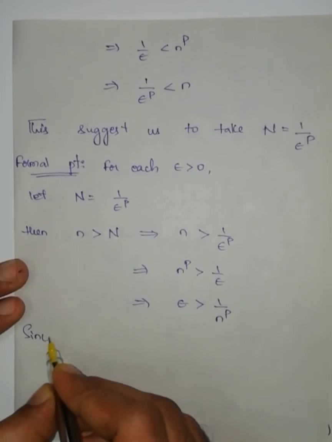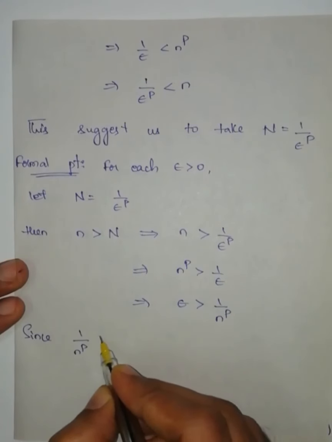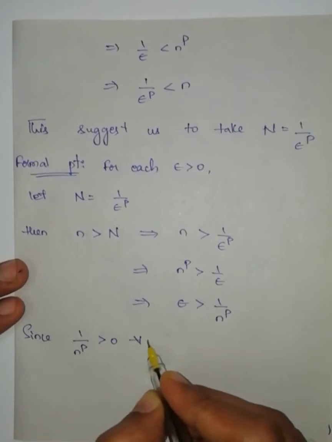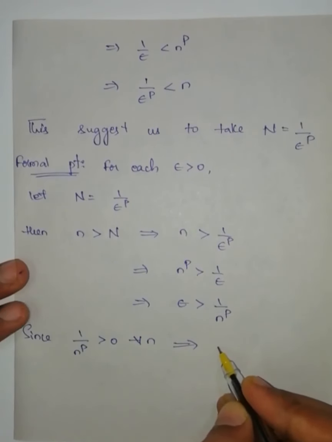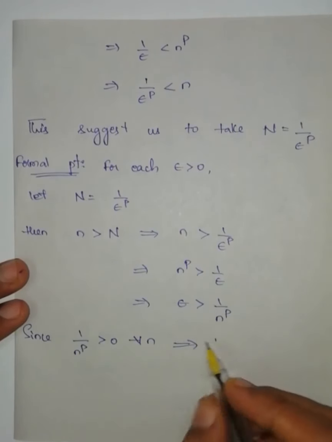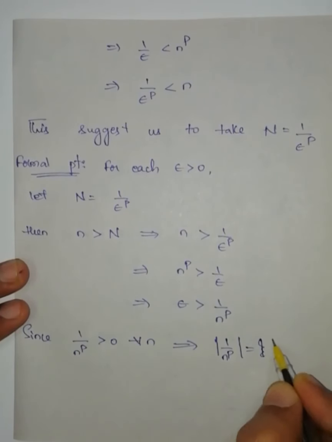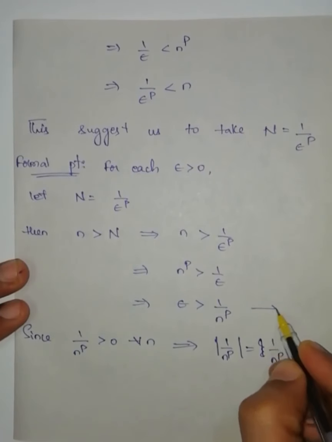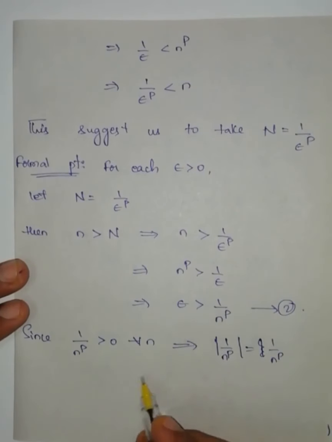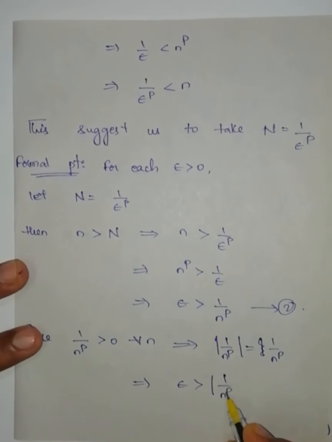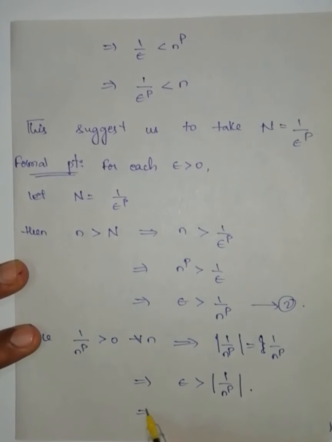Since 1 by n to the power of p is always greater than 0 for all n, I can write modulus of 1 by n to the power of p is equal to 1 by n to the power of p. Equation number 2. So I can write epsilon is greater than modulus of 1 by n to the power of p, which is modulus of 1 by n to the power of p minus 0 is less than epsilon.